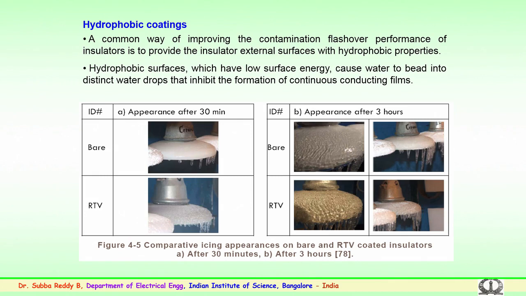Hydrophobic surfaces, which have low surface energy, cause water to form distinct beads that inhibit the formation of a continuous conducting film.